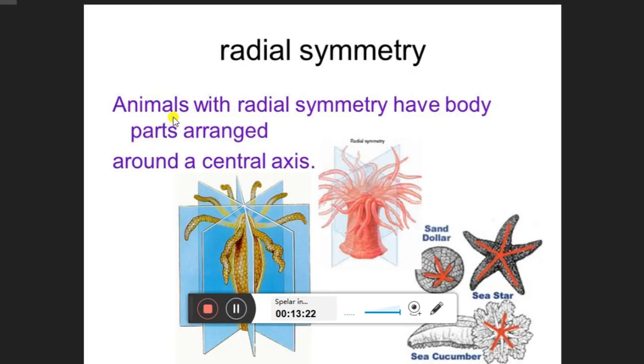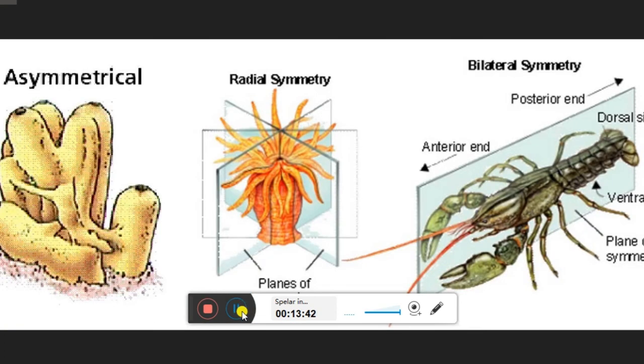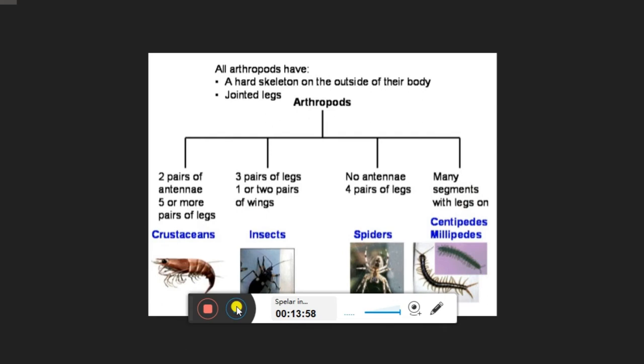Radial symmetry means animals have the body parts arranged around a central axis. Here you can see, just like the hydra. Hydra also has a radially symmetrical body. Starfish also have a radially symmetrical body. So altogether you can see that sponges have an asymmetrical body, hydra are radially symmetrical, and the insects have a bilaterally symmetrical body.